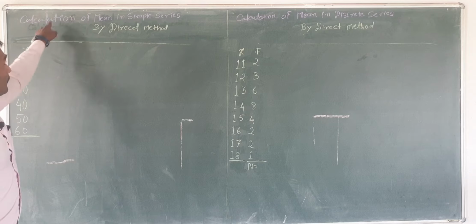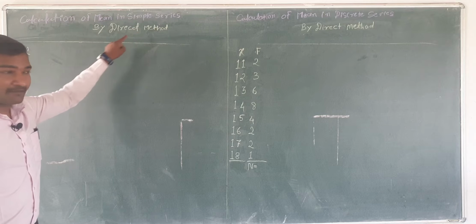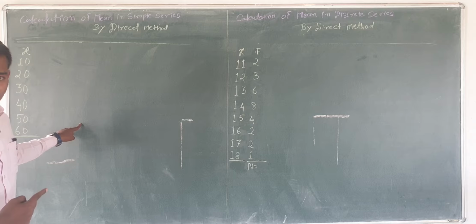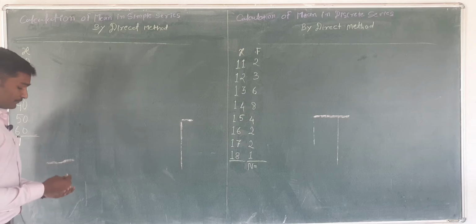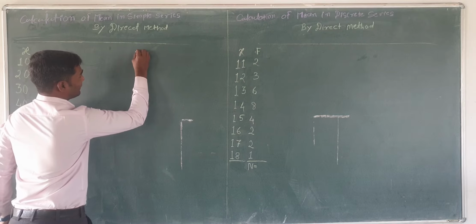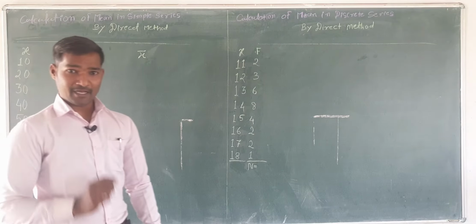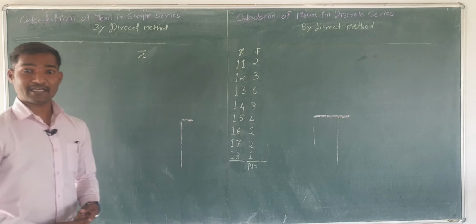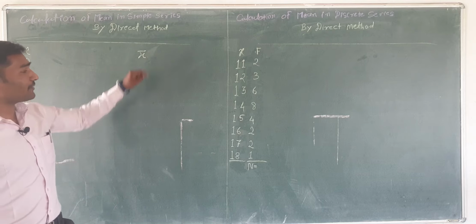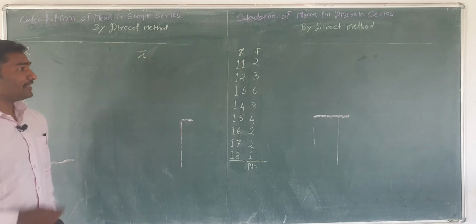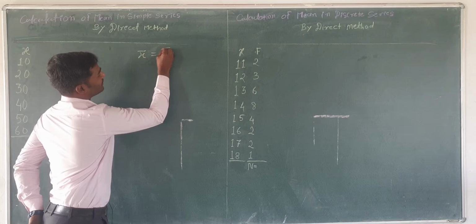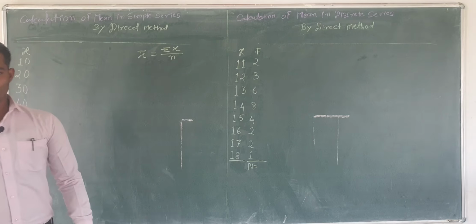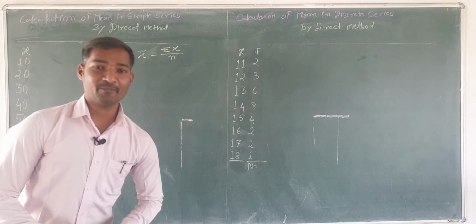Calculation of mean in simple series by direct method. Concentrate here. What is the formula? Mean is denoted by x bar, also denoted by capital A.M. So it's called arithmetic mean. Arithmetic mean equals summation of x divided by small n.